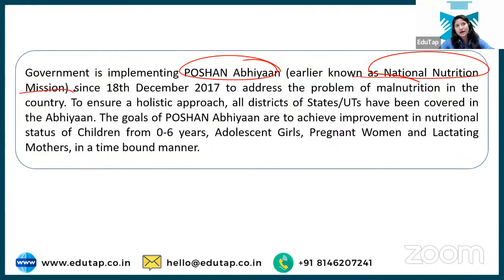So for PM Poshan, the aim, more than providing nutrition to the student, was to attract a student to school, right? So that concept was included, and therefore it falls under the Ministry of Education, while here we are focusing on nutrition, and that is why this scheme falls under the Ministry of Women and Child Development. And I hope you understand the difference between them.